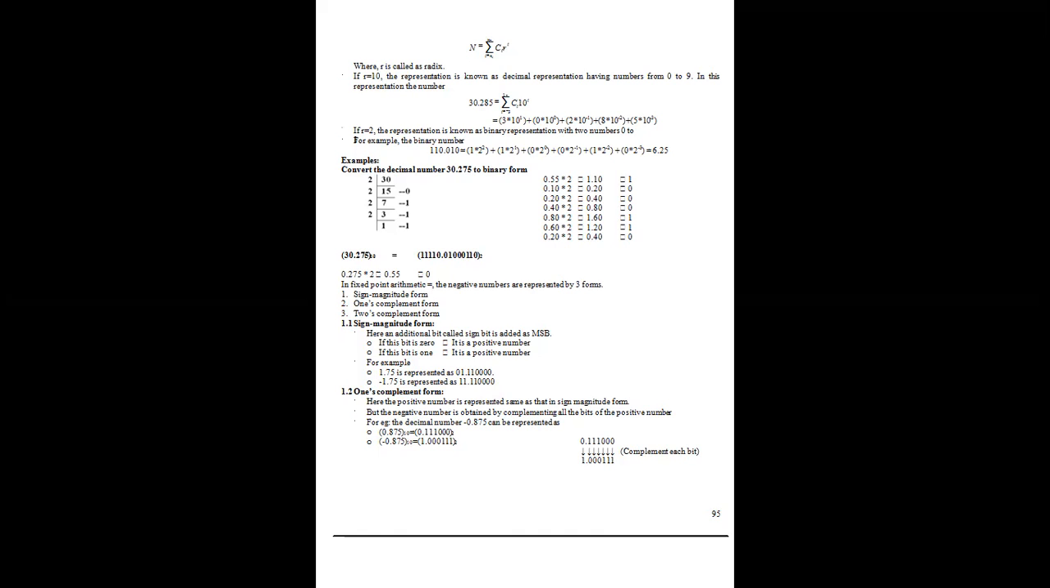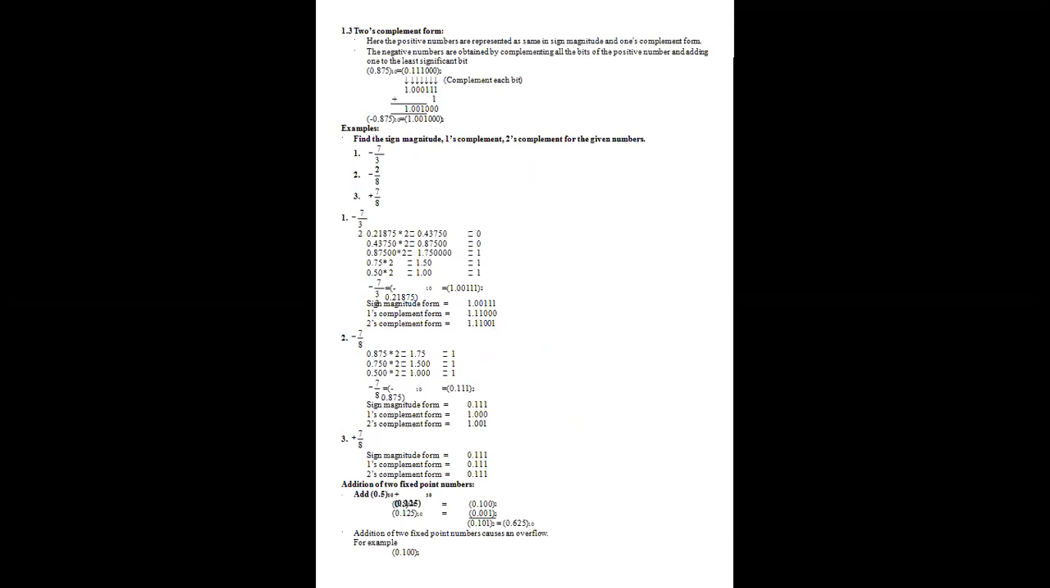In one's complement, we know that the positive number is represented the same as in sign magnitude form, but the negative number will be obtained by complementing all the bits of the positive number. For example, minus 0.875: the positive is 0.11100. In the case of minus 0.875, we have to take the complement. What's the meaning of complementing? We have to convert zeros into ones and ones into zeros. So it will be replaced as 1.0001111. That is the complementing of each bit.